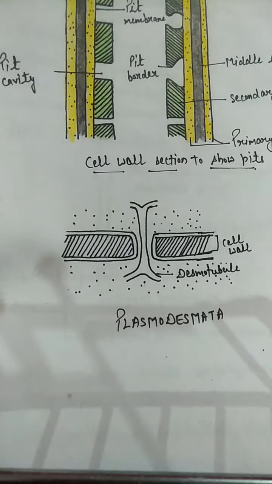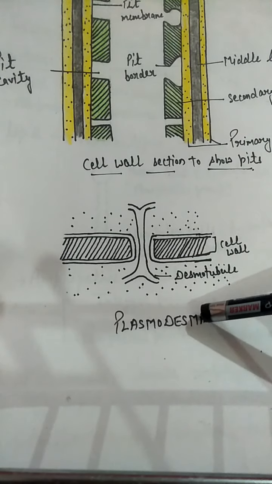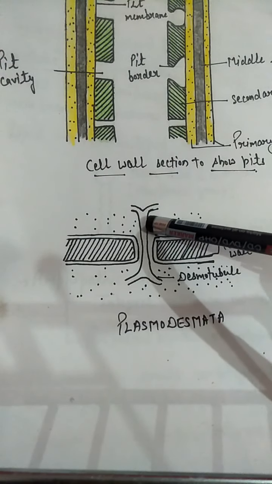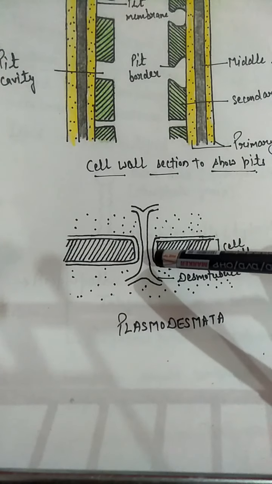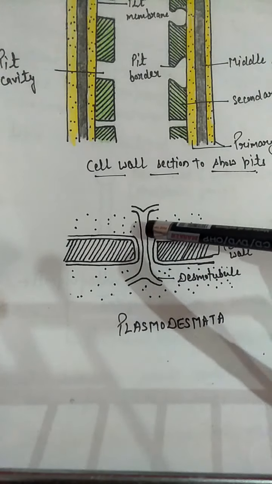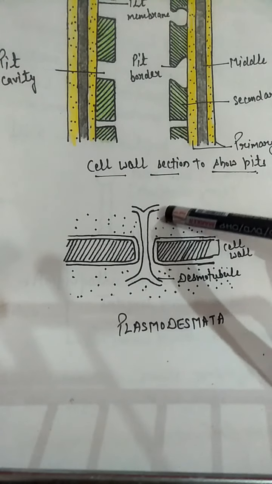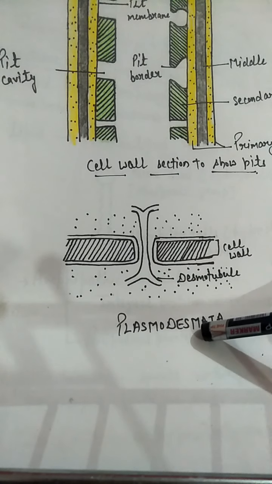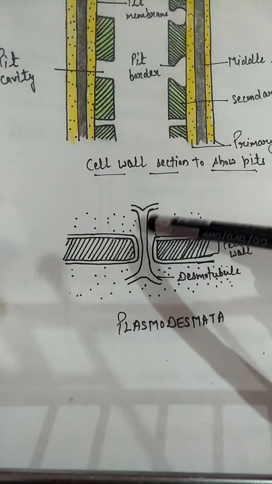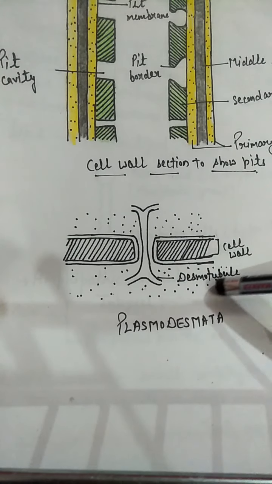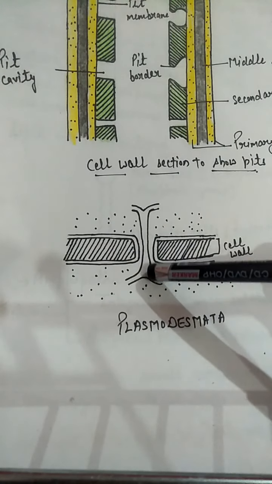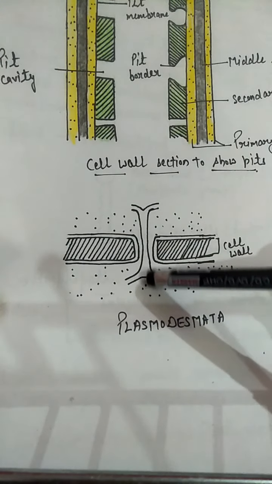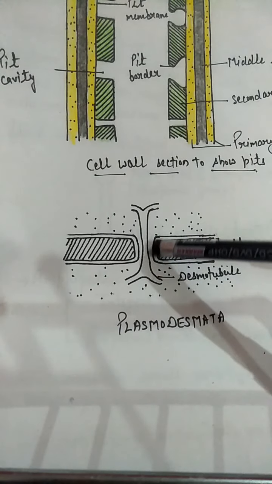Now next is the plasmodesmata. What is plasmodesmata? In some of the regions of the cell wall, there are channels present between the cell wall and middle lamella of the adjacent cells, and because of these channels, material can be passed from one cell to another cell, and these channels are known as the plasmodesmata. So I have shown here the desmotubule. What is desmotubule? It is the tubular extension of endoplasmic reticulum of one cell to the other cell so that material can be exchanged between the two cells.